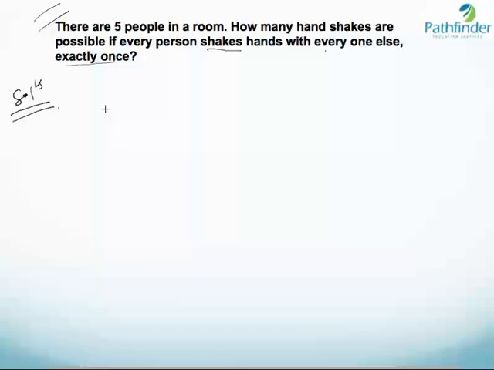How many people are there? There are 5 people in this room. So let us call these 5 people A, B, C, D, and E. Let us start with the first person, A. How many handshakes will A have? The maximum number of handshakes that A will have is with B, with C, with D, and with E. So A can have 4 handshakes. What about B?